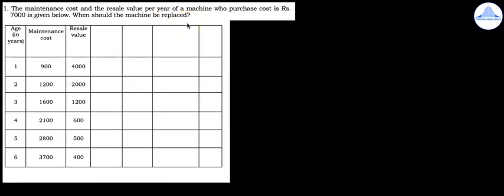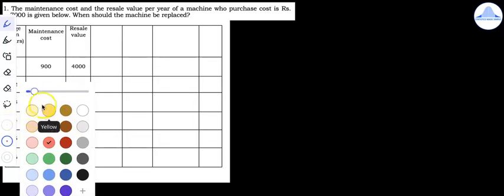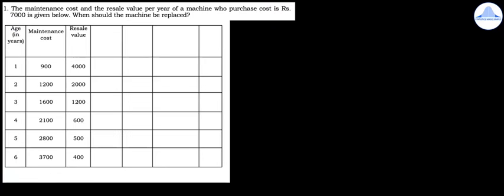So now in the question, first underline the word purchase cost. So the purchase cost you can underline, that is rupees 7,000.